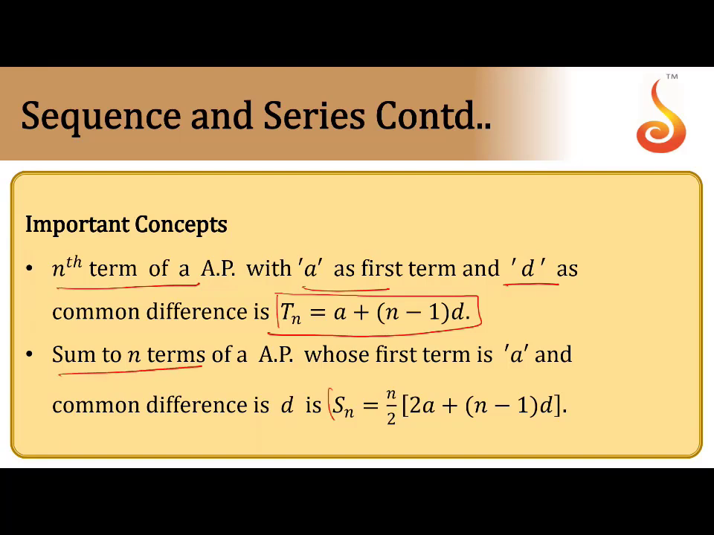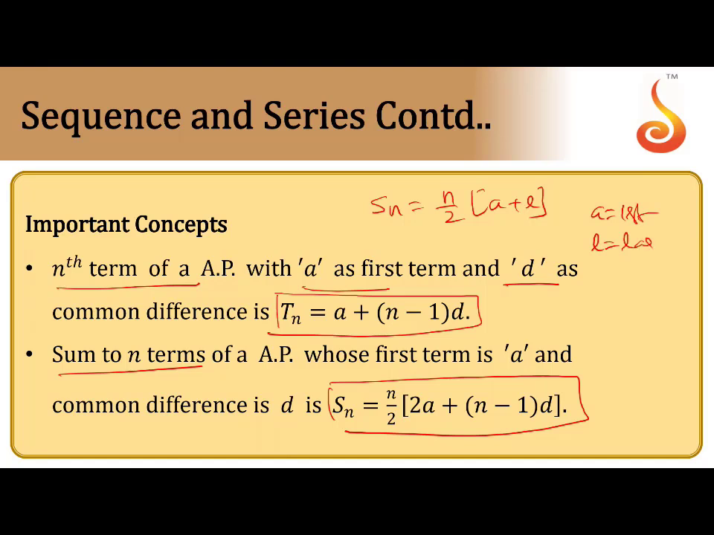And the formula for the sum of n terms of an AP is n by 2 times (2a plus (n minus 1) times d). We have one more formula for finding the sum of n terms, that is n by 2 times (a plus l), where a is the first term and l is the last term. If the first term and last term are given, you can find the sum of n terms using the short formula n by 2 times (a plus l). So you have to remember two formulas for Sn: n by 2 times (2a plus (n minus 1)d), and the other formula, Sn equals n by 2 times (a plus l). I hope this is clear. Next.